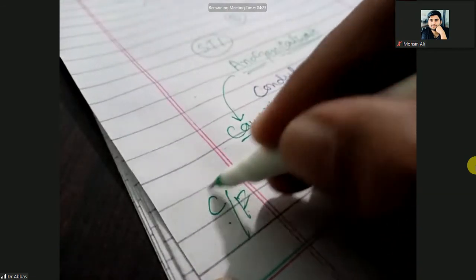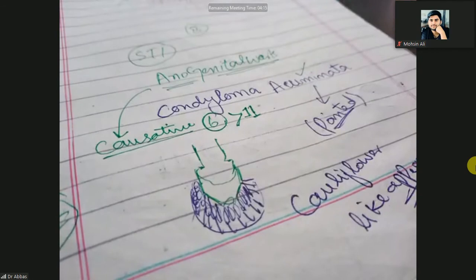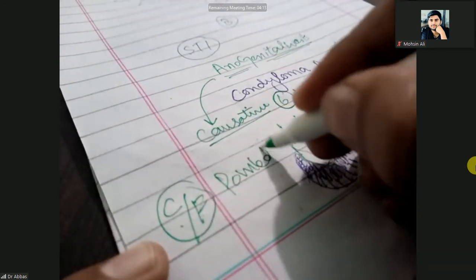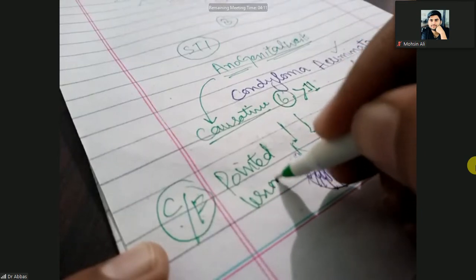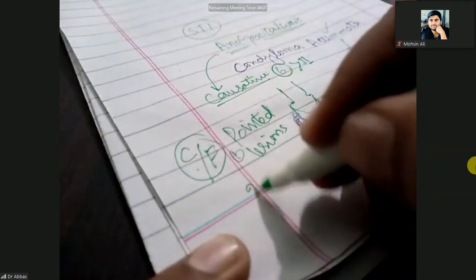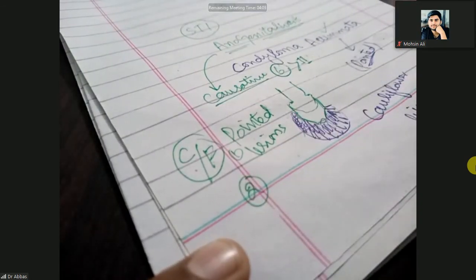So what is the clinical presentation or clinical feature of the anogenital wart? I have already told you acuminata means pointed, so the lesions are pointed lesions. Second, these lesions are pink and verrucous.